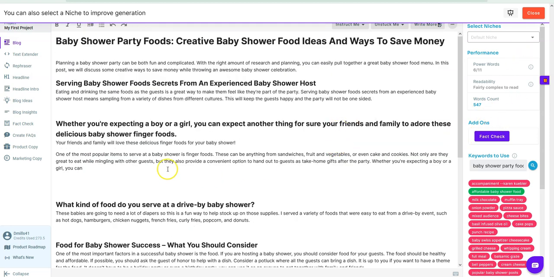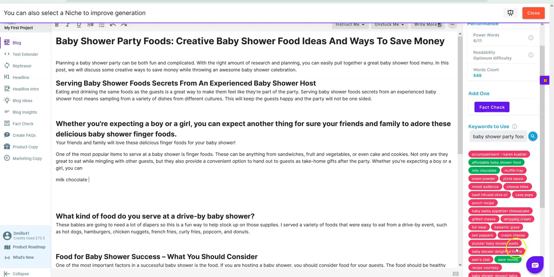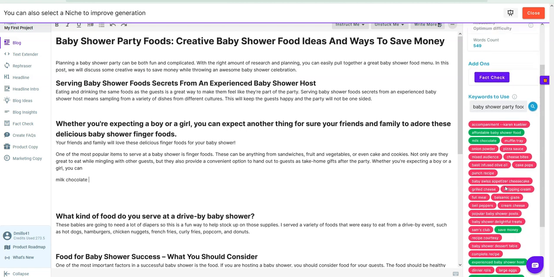So another thing right here, so I'll just show you, is we can go right here and let's just say this first, milk chocolate. So if I type in milk chocolate, watch what happens to milk chocolate over here. It should turn green. Milk chocolate, and then it turned green. So the more and more you light these up with green, the better SEO content you have, right?